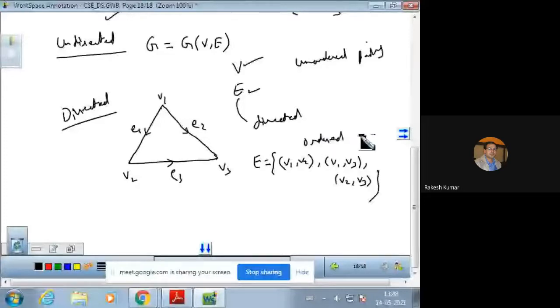In the undirected case there were unordered pairs, and in the directed case, ordered pairs. Now V1, V2 cannot be written like this. If we are taking the directed case, you cannot write V2, V1. So this is the difference between the directed and undirected graph. Ordered pairs and unordered pairs.